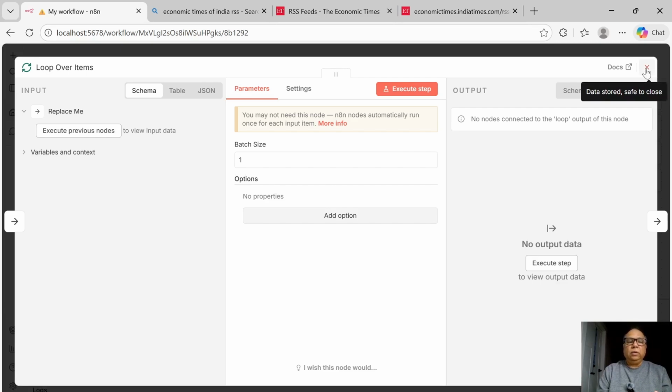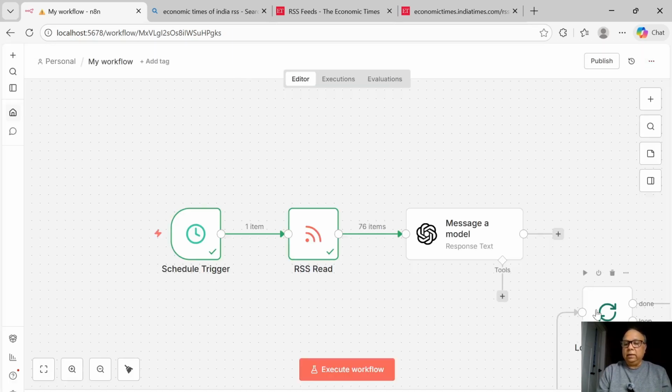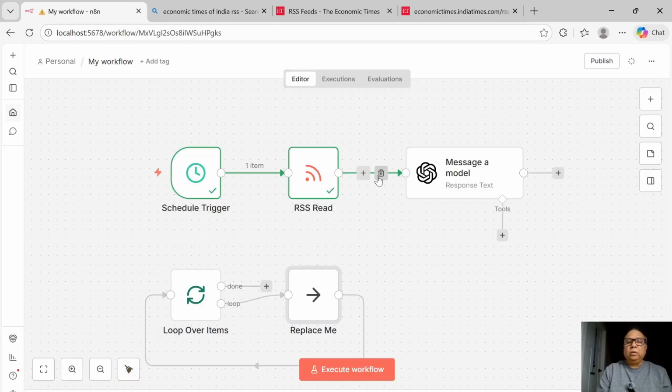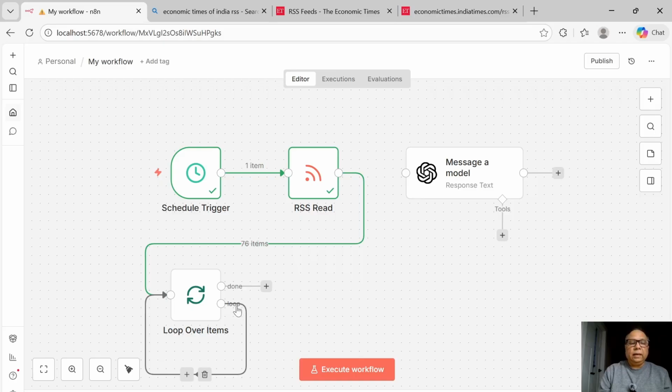And we will keep it as is. Again, let's try and tidy it up. So instead of this RSS now going to, let's go to the loop here. All right, let's not worry about the replace portion of it. So let's delete it and let's go to the loop so that it can go to